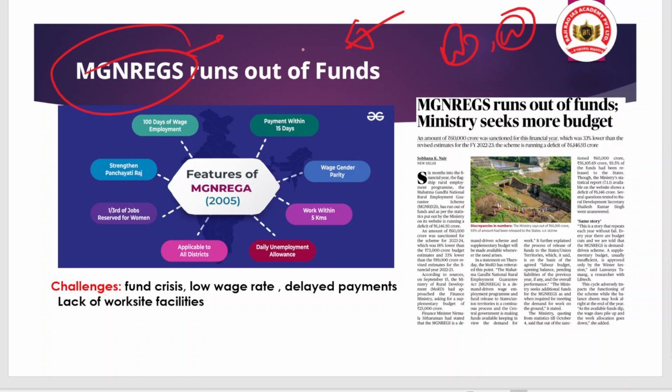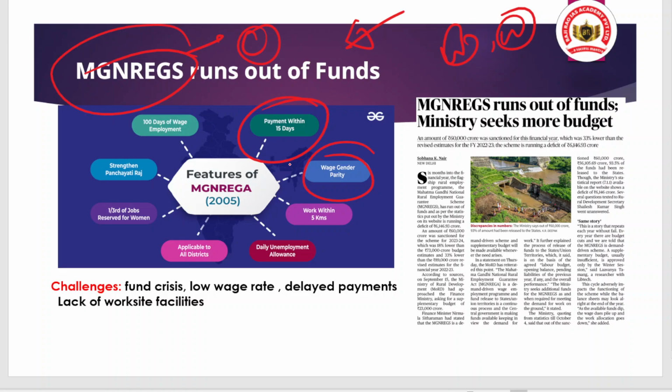This is a centrally sponsored scheme, meaning the state has to contribute some funds and the center has to contribute some funds. There are many features of this scheme, like payment within 15 days and wage gender parity, meaning men or women doing the same work must receive equal remuneration.